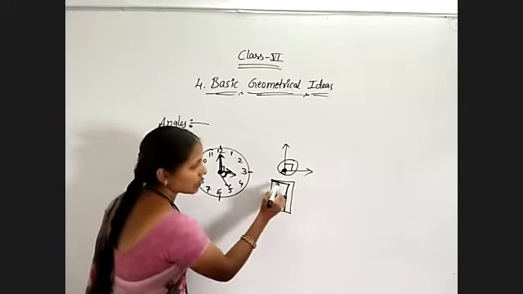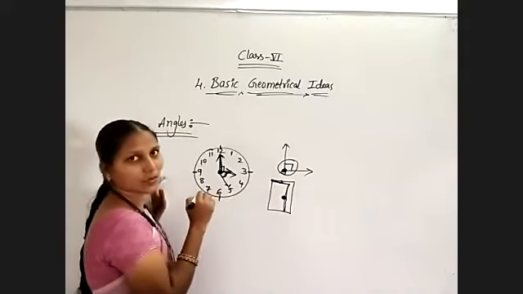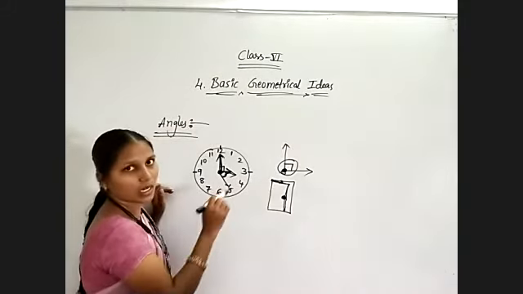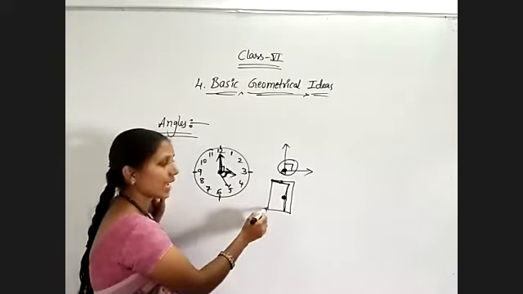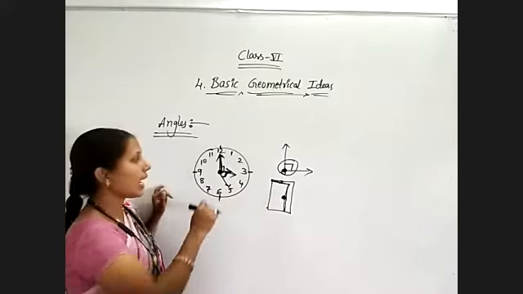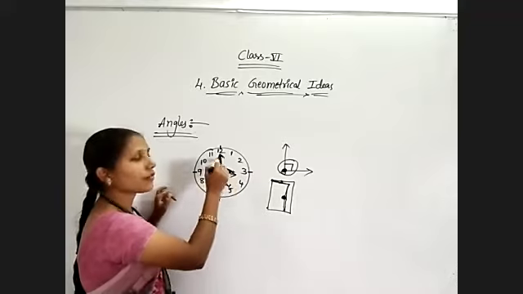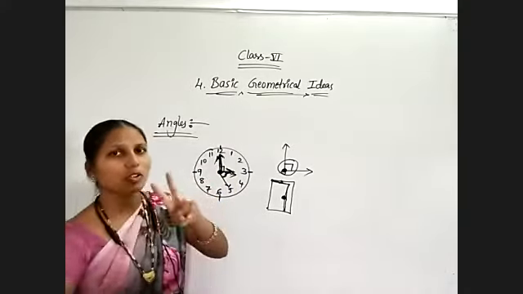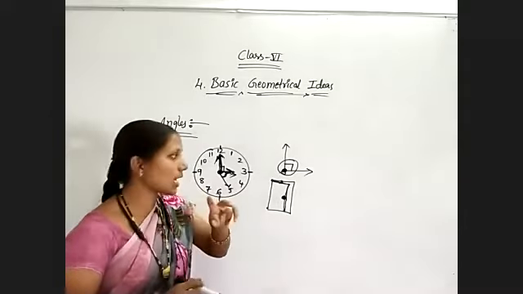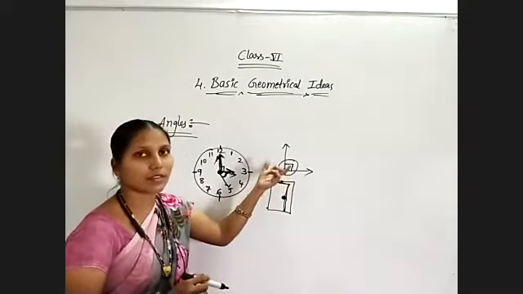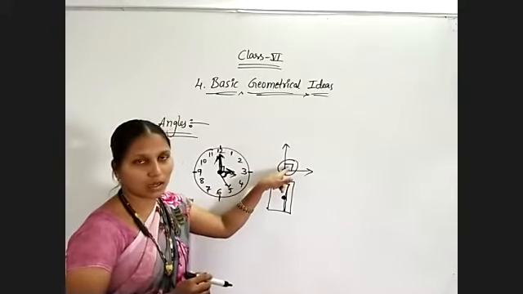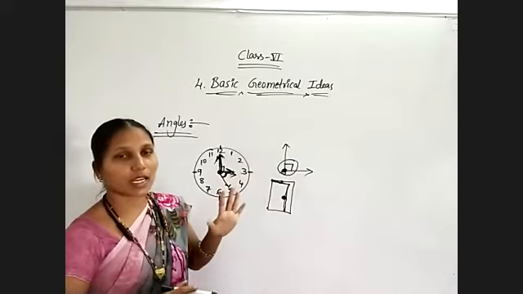In this case, observe here some angle is forming, yes or no, between the door and the wall. So an angle is formed when the door is open, and an angle is formed between the two hands of the clock. Whenever two sides are meeting at one corner, they are forming an angle. Okay, I hope you understood where we are getting the angles.